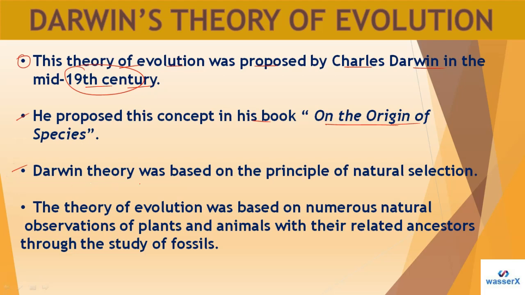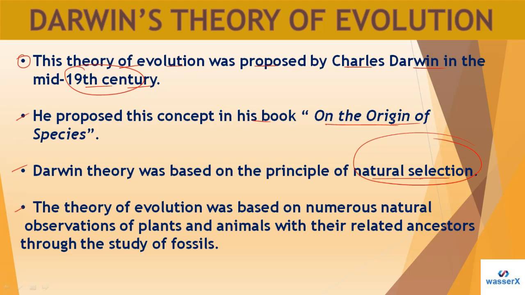Darwin's theory was based on the principle of natural selection. That's very important, so don't forget it. Darwin was basically a naturalist and biologist, and his theory was based on natural selection.